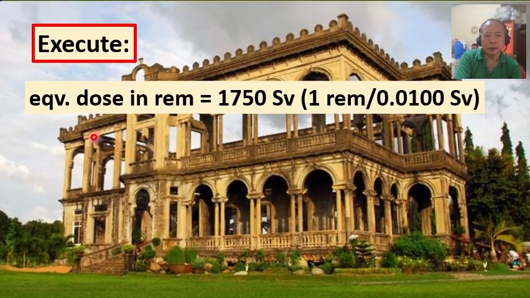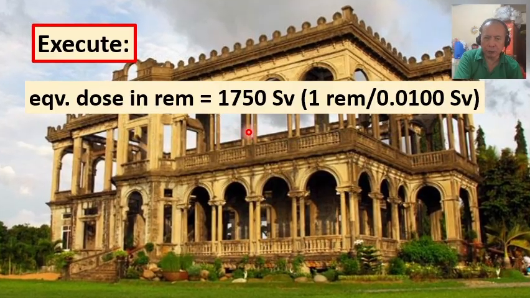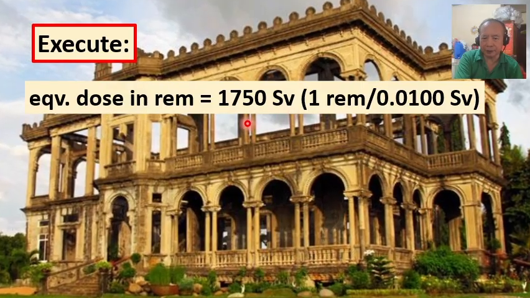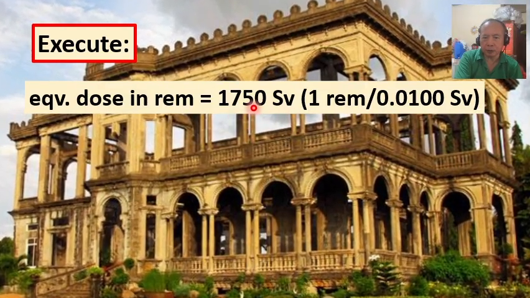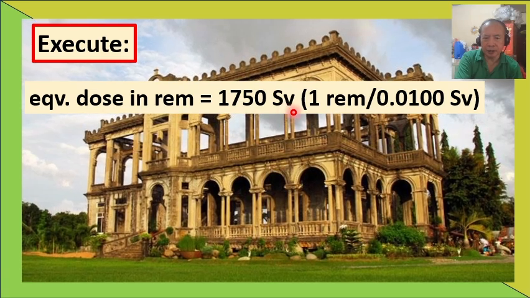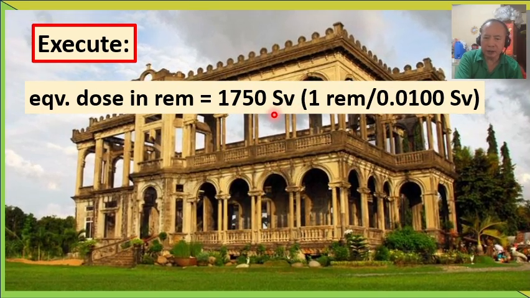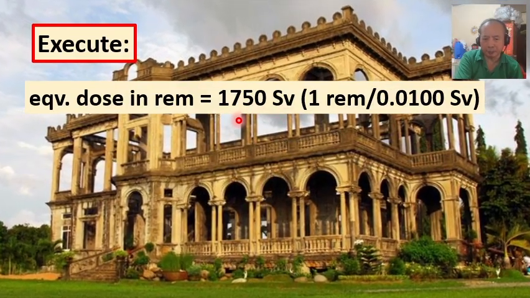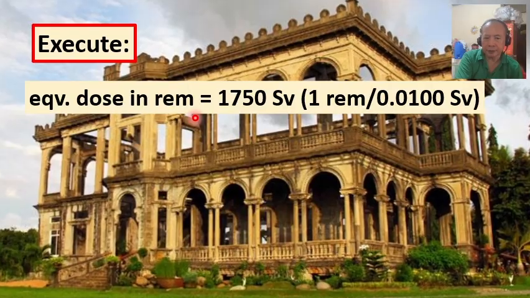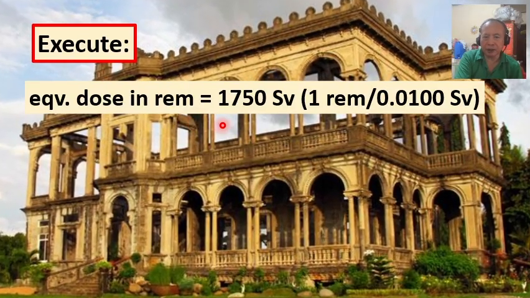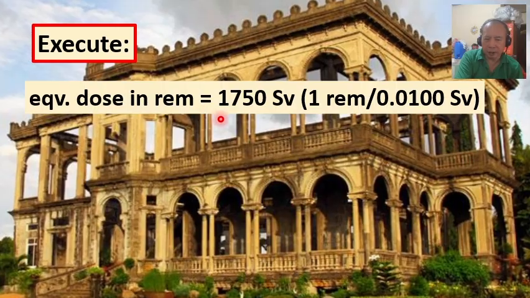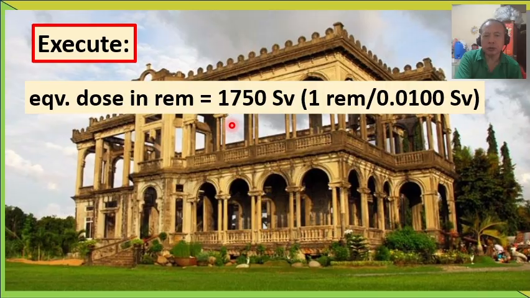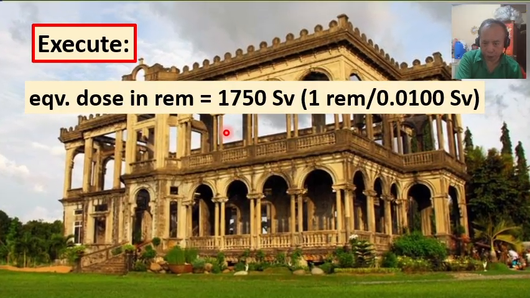So earlier, we've just computed the equivalent dose, okay, in the SI unit sievert, equal to 1,750 sievert. Just exactly, what is this equivalent dose when expressed in REM? Okay, we mentioned earlier that REM is an older unit for equivalent dose, but is more commonly used.